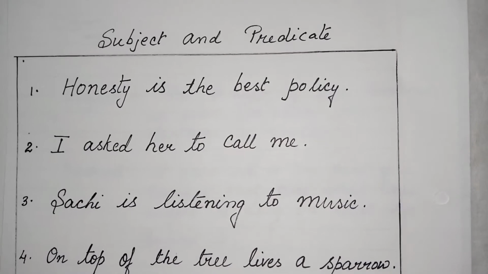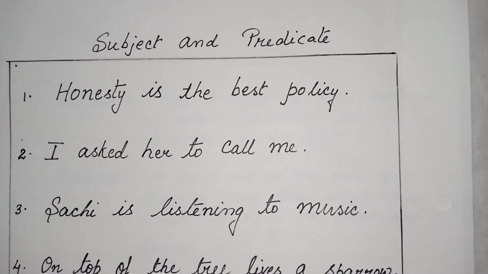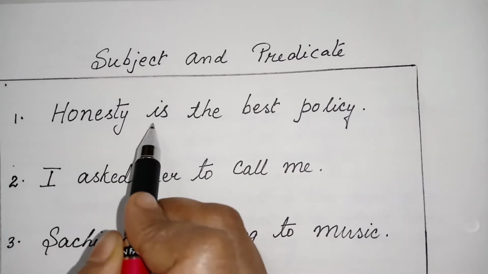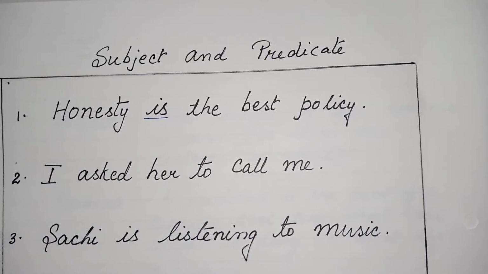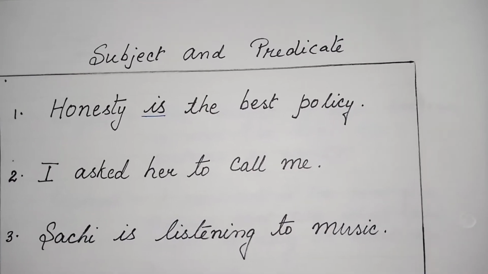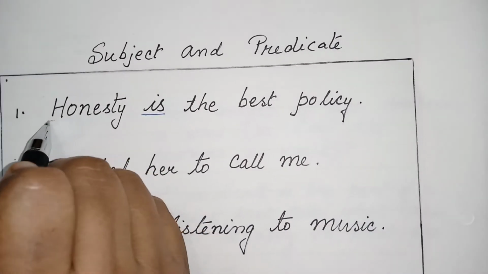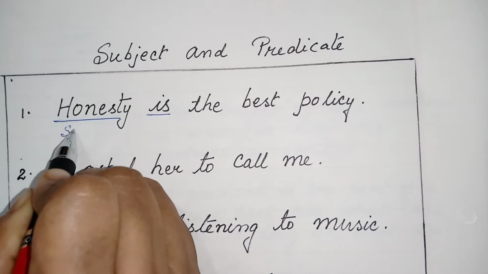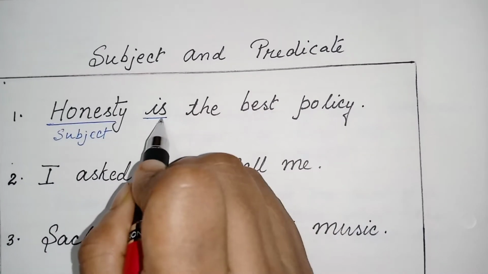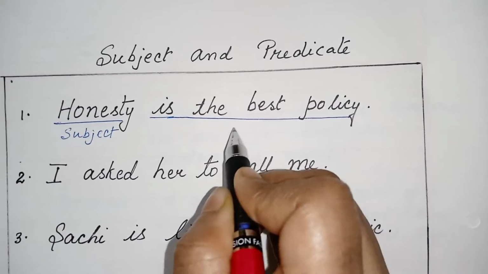See, honesty is the best policy. Can you say what is the verb here? Is. So, what is the best policy? The answer is honesty. Then, honesty is our subject. And the remaining part is our predicate.